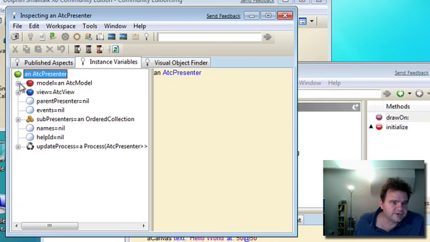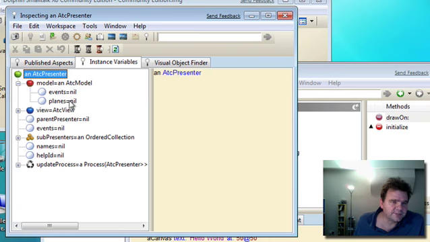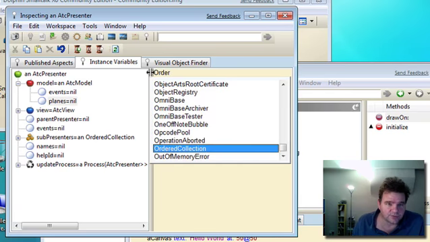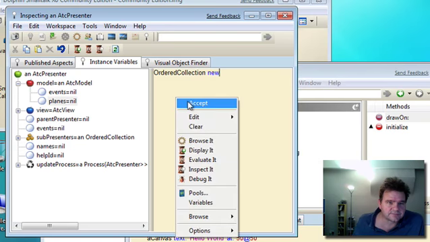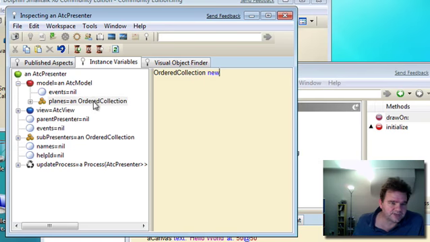Looking at the instance variable side, we can see that we have a planes instance variable of nil. Let's just go inside and assign a blank ordered collection to that. And if I accept that, you see we now have an ordered collection in there. So that's all set up just as it would be as if we restarted it. We haven't actually had to restart the game at all.